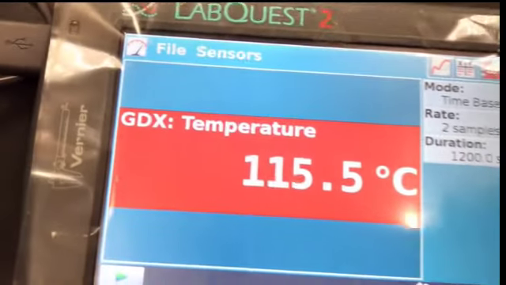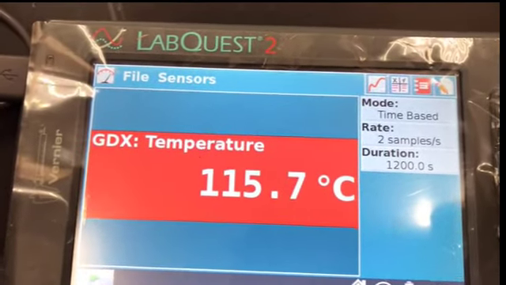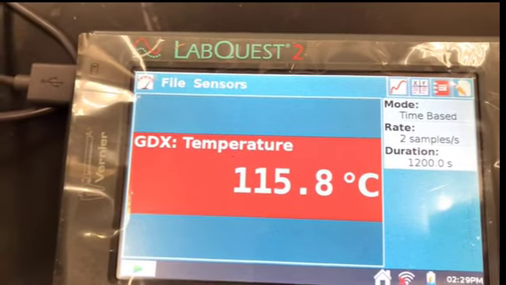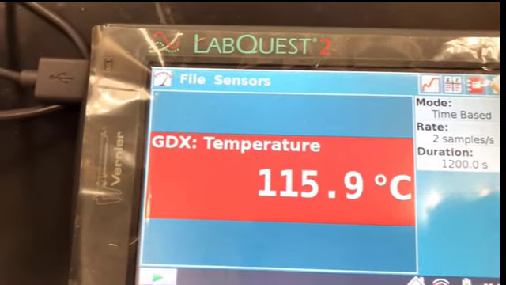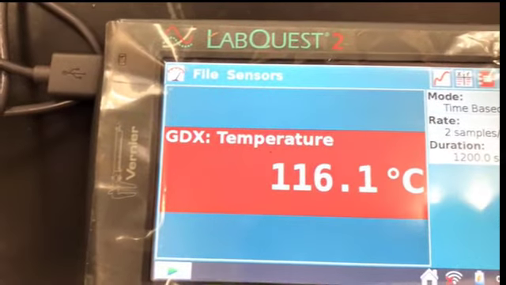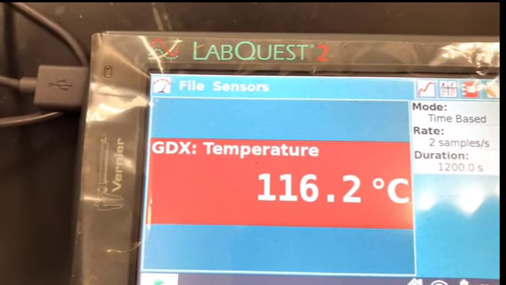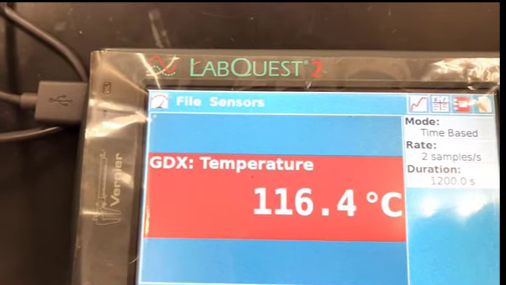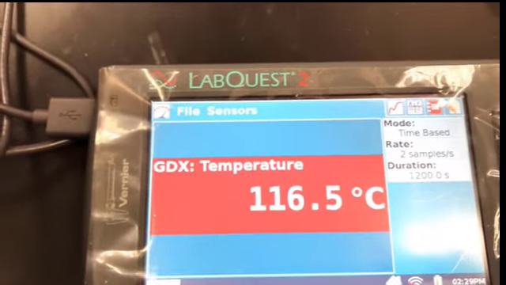The pure one just started melting and is still melting. And it's completely melted now, and you can see here. The right one is the pure one.